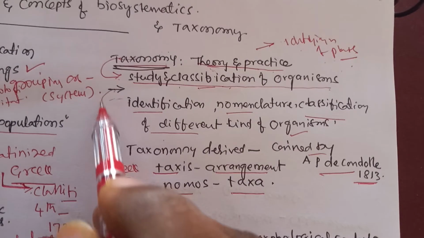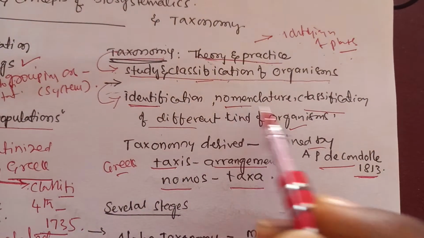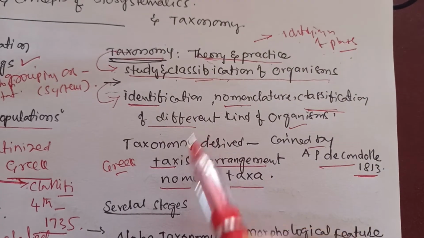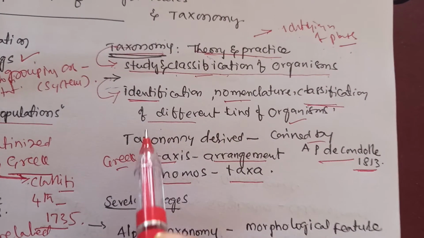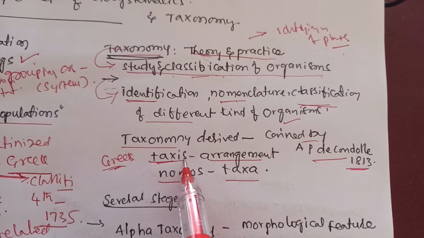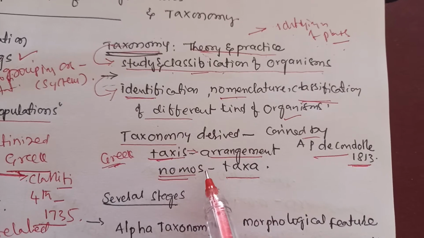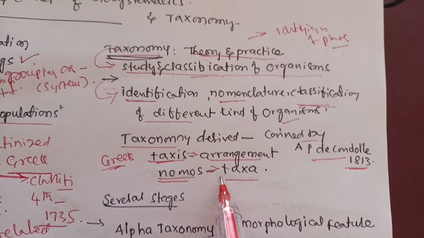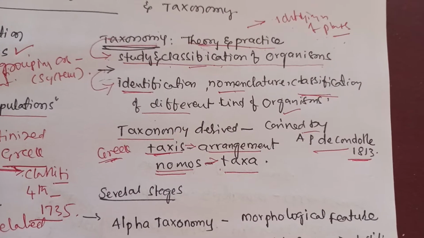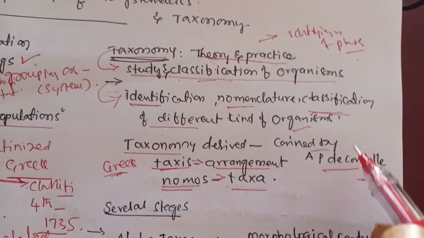It is a functional science that helps in identification, nomenclature and classification of different kinds of organisms. The word taxonomy is derived from the Greek words taxis and nomos, taxis meaning arrangement and nomos meaning law, and it was coined by A.P.D. Candolle in 1813.